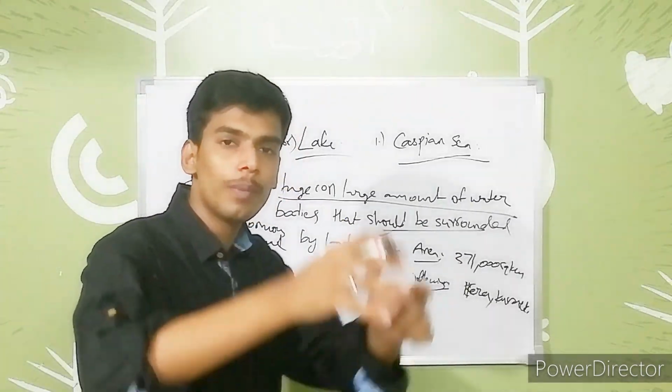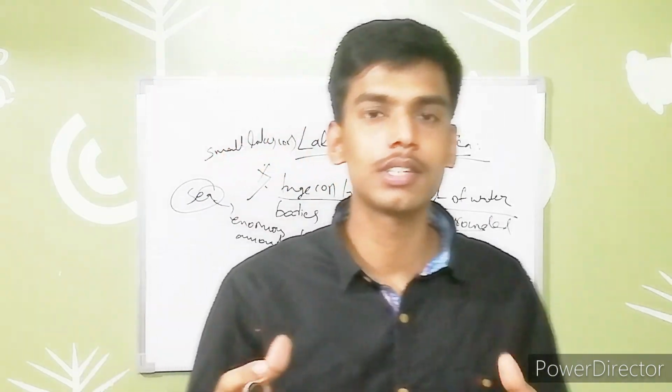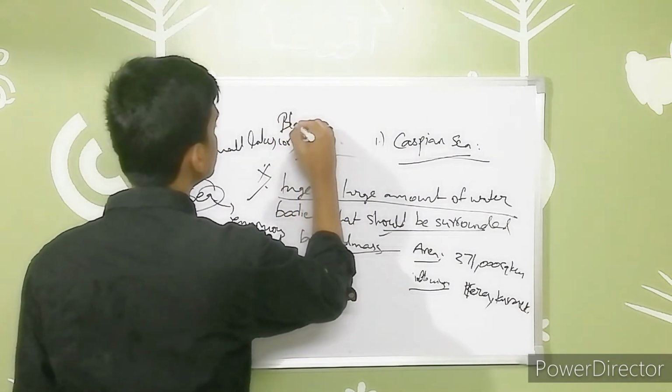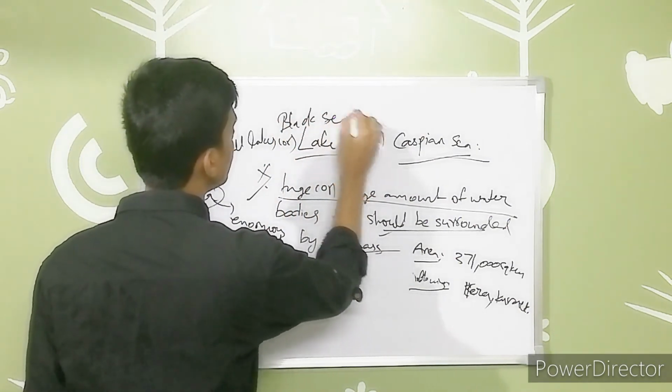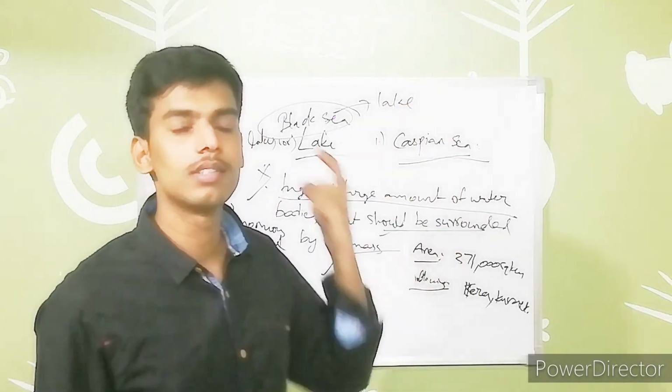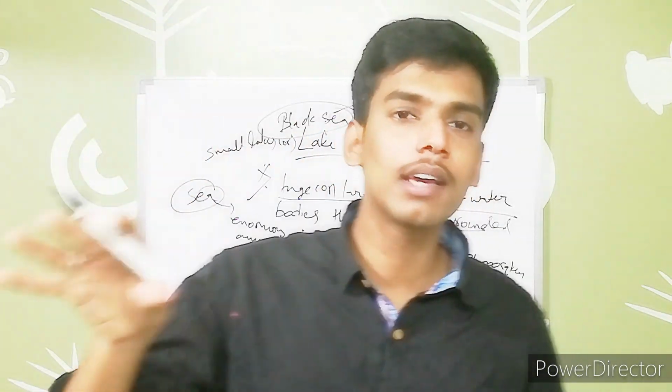What I said is that it should be surrounded by the land surface. That means it should not have any outer connection, totally surrounded by land mass. Then only can we call that water body a lake. Then you have a doubt: why not the Black Sea? Then we could say the Black Sea is also a lake. But the Black Sea is not a lake, guys, because it is a sea connecting to other seas and rivers externally, so we cannot consider it a lake.